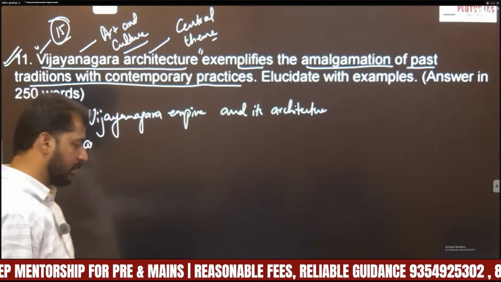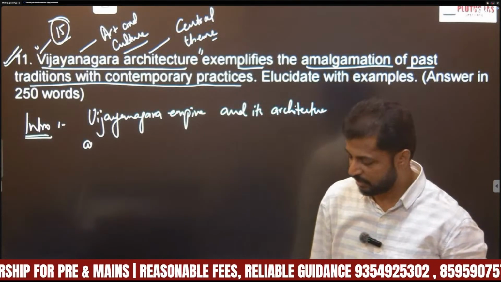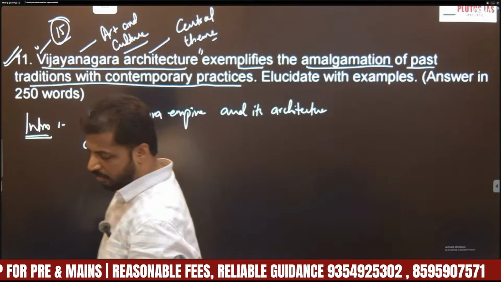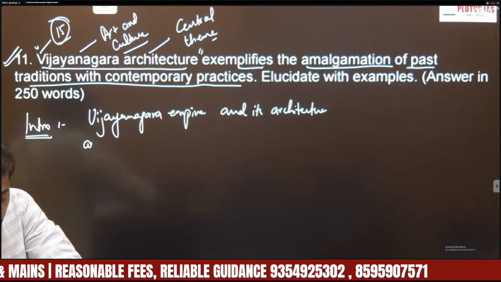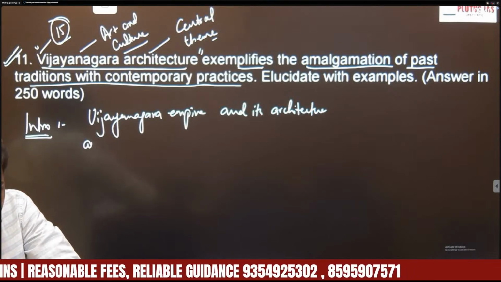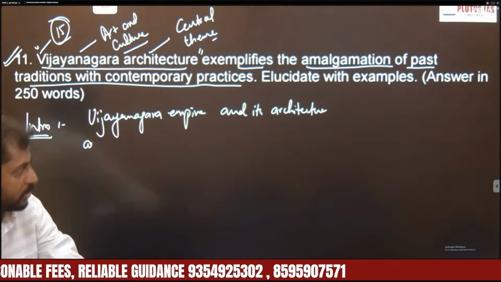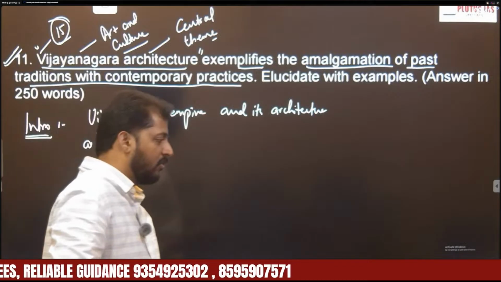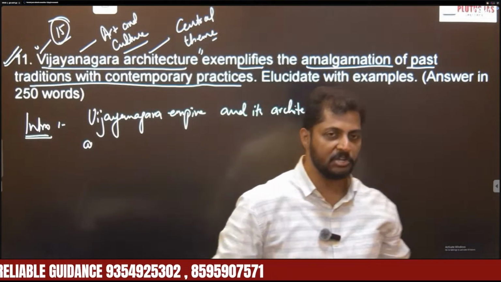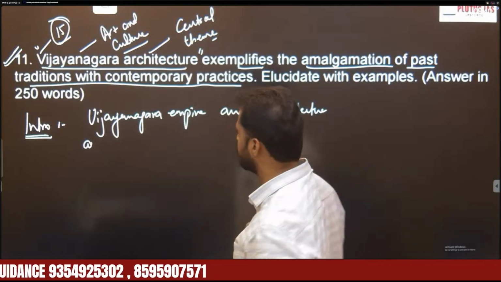This empire emerged as the largest force, especially after the decline of the Delhi Sultanate in India. It is well known for the administration and cultural growth of South India. You should also highlight one point here, that they developed a significant style of architecture called the Vijayanagara style of architecture. That's the central theme here.